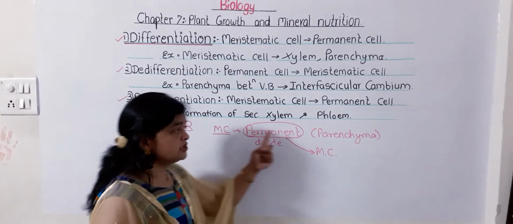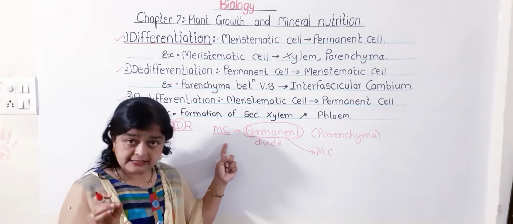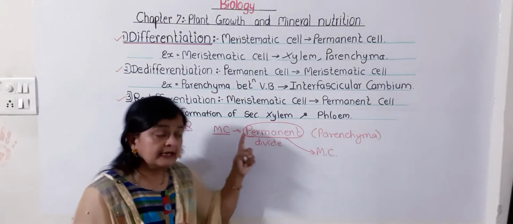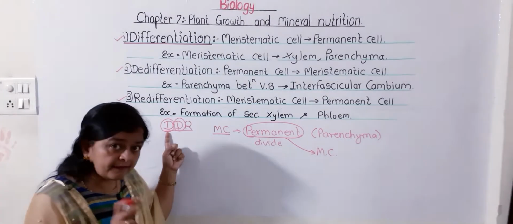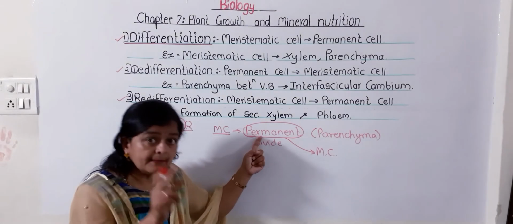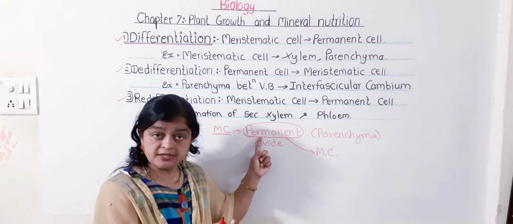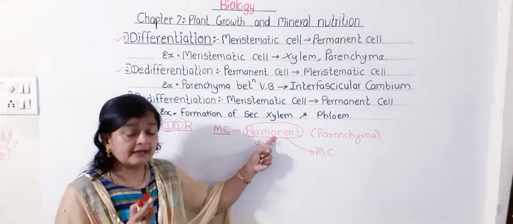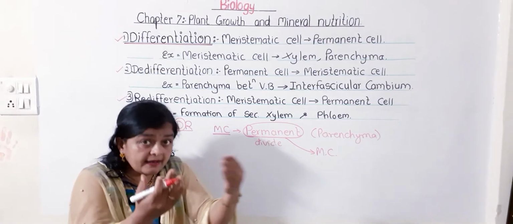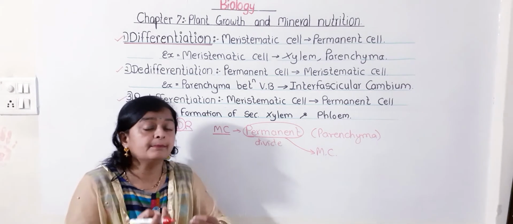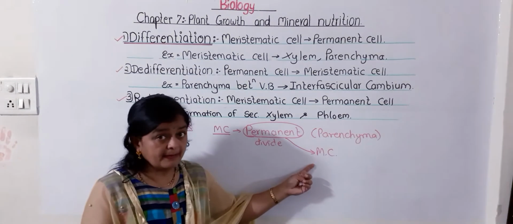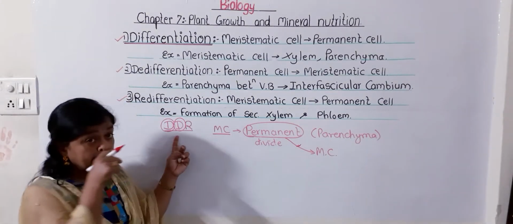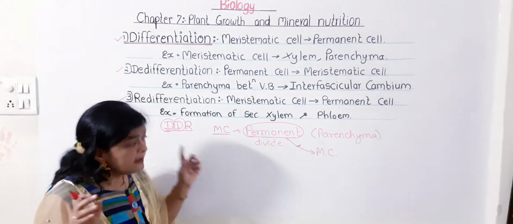de-differentiation. Differentiation means when the meristematic cell or dividing cell loses the power of division and becomes permanent. When the permanent cell which has lost the power of division again regains the power of division and is acting as a meristematic cell, ready to divide, then this step is called de-differentiation.